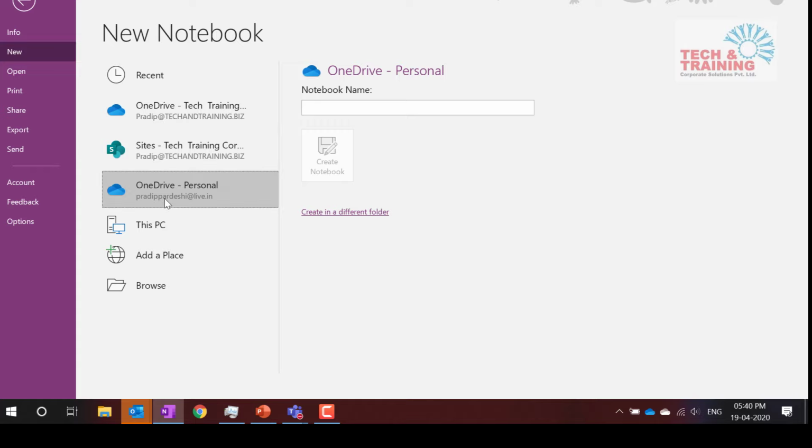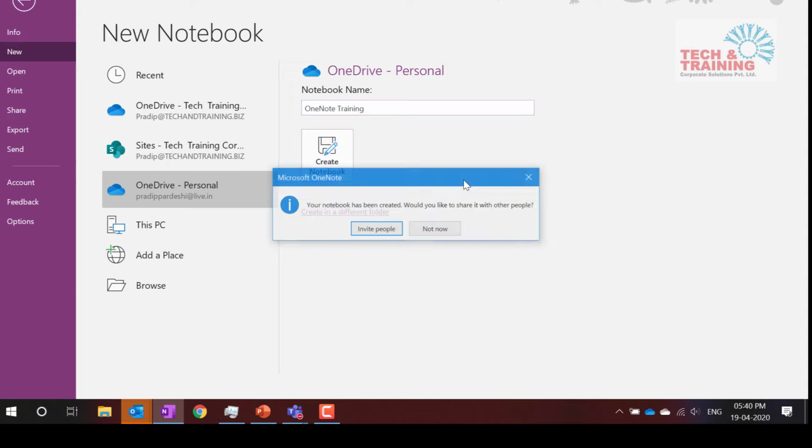Since I'm already signed in, I am now clicking on this notebook name, and I'm giving the name as OneNote training. I am now creating a OneNote training notebook, and I'm ensuring that this is connected to OneDrive Cloud. I can even keep it on my PC, but the problem with the PC is I cannot share it with anyone. I cannot access these notes on my mobile. So I highly recommend that you do not use the PC or local computer. Use OneDrive to create the OneNote notebook. And I just click on Create Notebook.